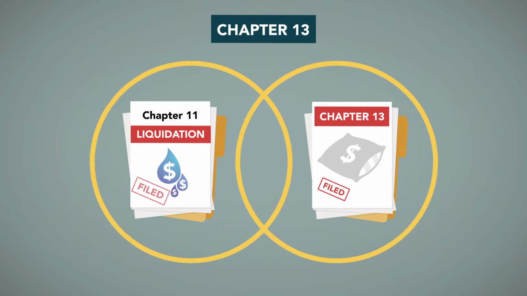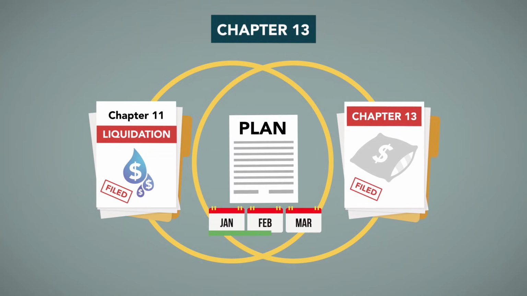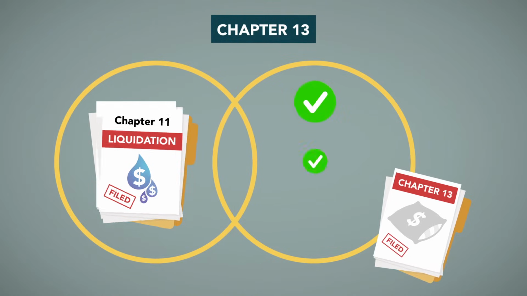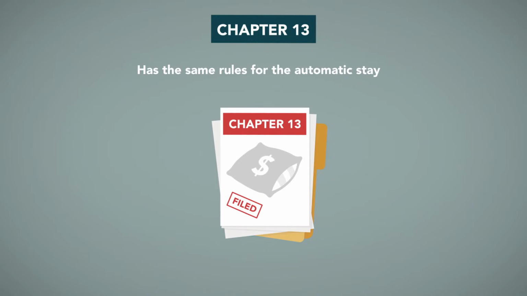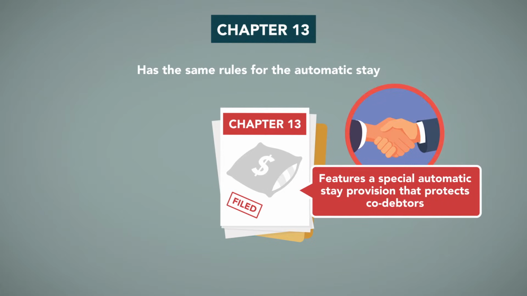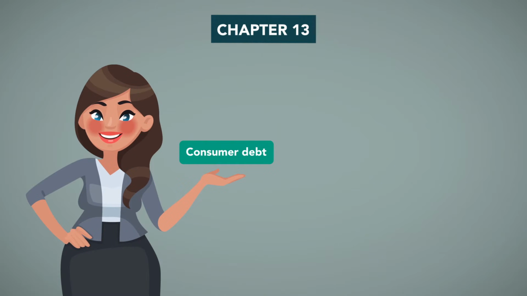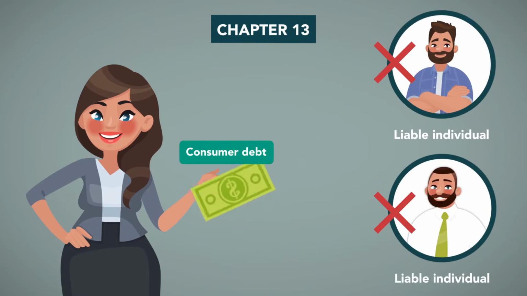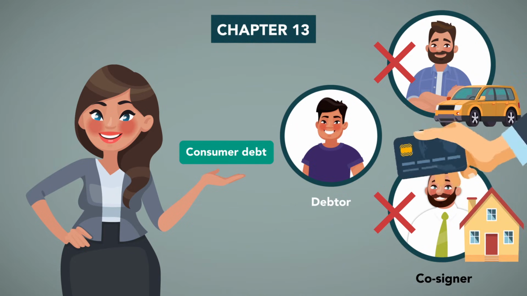A Chapter 13 works much the same way that an individual Chapter 11 works, in that there is a plan proposed by the debtor that pays off debts over time, but it is different from Chapters 11 and 7 in several ways. Chapter 13 has the same rules for the automatic stay that the other chapters have. In addition, Chapter 13 features a special automatic stay provision that protects co-debtors, unlike the standard automatic stay provision under Section 362. Under a Chapter 13 case, unless the bankruptcy court authorizes otherwise, a creditor may not seek to collect a consumer debt from any individual who is liable along with the debtor. This would include cosigners to cars, houses, credit cards, etc.